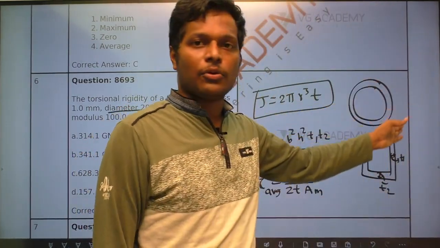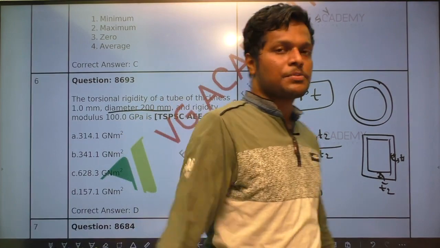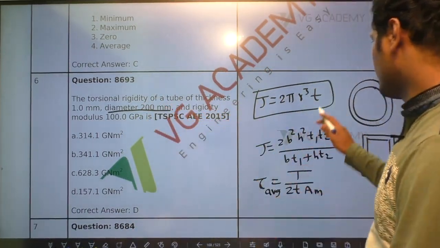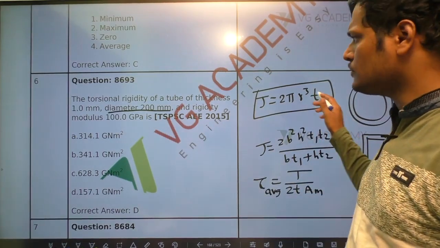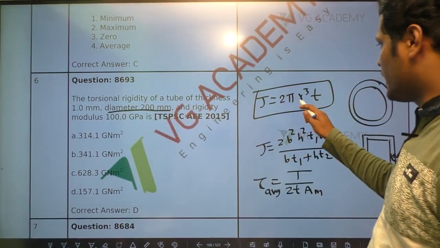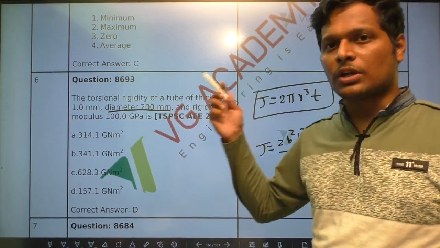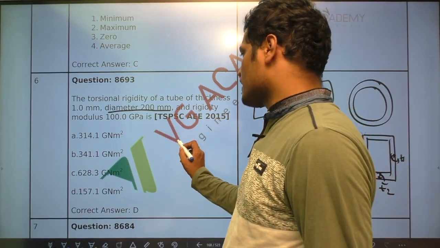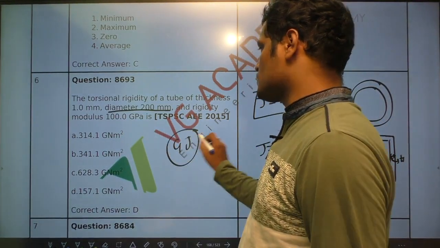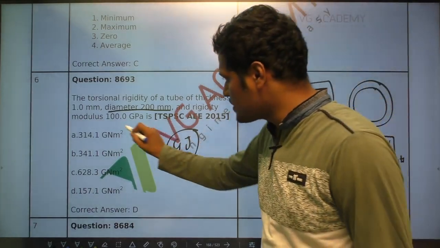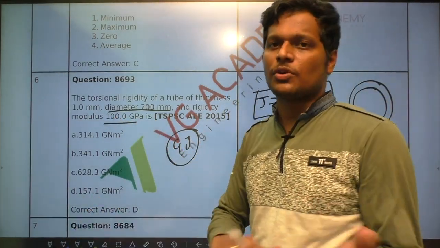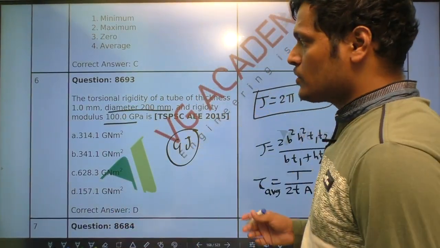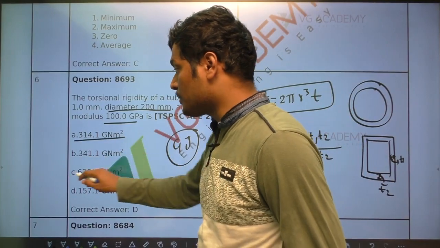where the tube has uniform thickness T. By simply substituting in 2 pi r cubed, here diameter is 200 means r is 100, T is 1 mm. So 2 into pi, 2 into 3.14 means 6.28 something. Now torsional rigidity is G into J. So J is 6.28 something and G is also into 100. You need not worry about units because all the values vary accordingly. Even by seeing the options you can see they are multiples of pi.